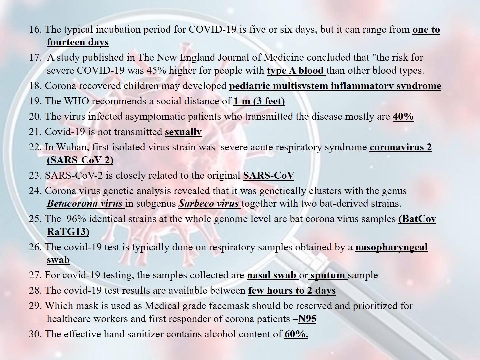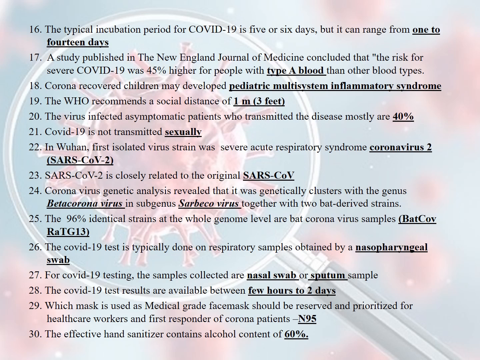19th question is, the WHO recommends a social distance of 1 meter, that is 3 feet. The virus-infected asymptomatic patients who transmitted the disease mostly are 40%. COVID-19 is not transmitted sexually.